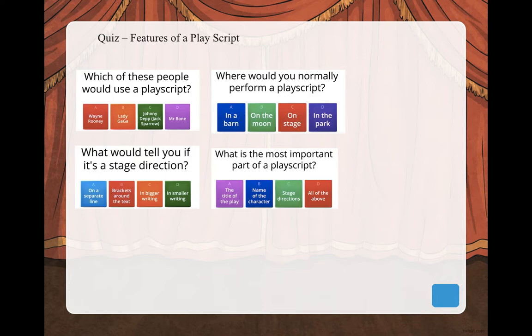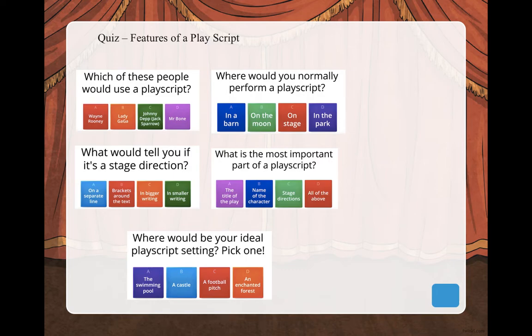What is the most important part of a play script? A, the title of the play, B, name of the character, C, stage directions, or D, all of the above. And the last one for this slide, where would be your ideal play script setting? Pick one. This is purely up to you. A, the swimming pool, B, a castle, C, a football pitch, or D, an enchanted forest. Let's mark this set of 5